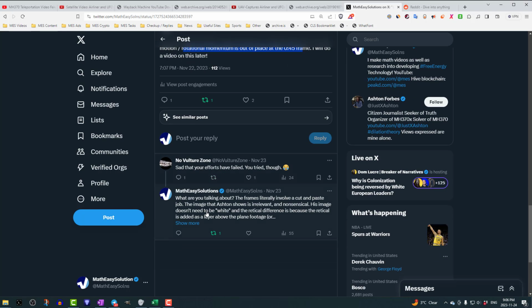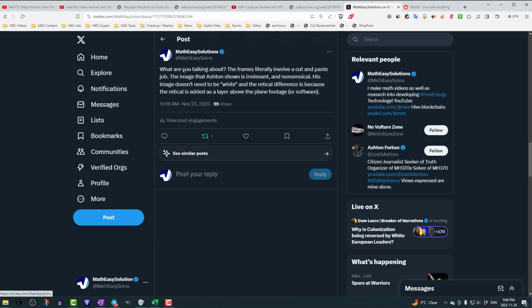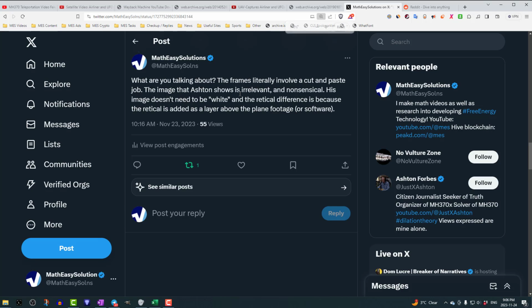And then this one says, sad, your efforts have failed. You tried though. And as I said, what are you talking about? The frames literally involve a cut and paste job. The image that Ashton shows is irrelevant and nonsensical. His image doesn't need to be, quote, white. And the reticle difference is because the reticle is added as a layer above the plain footage in the software.